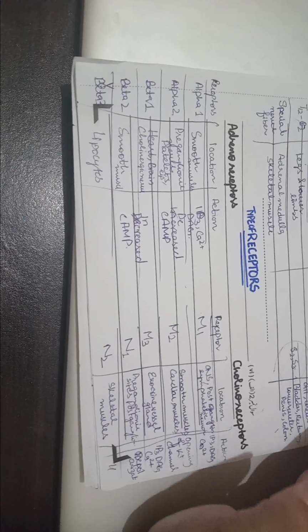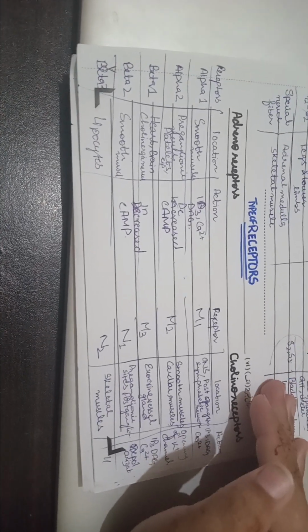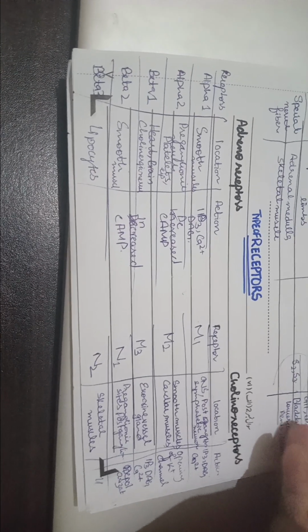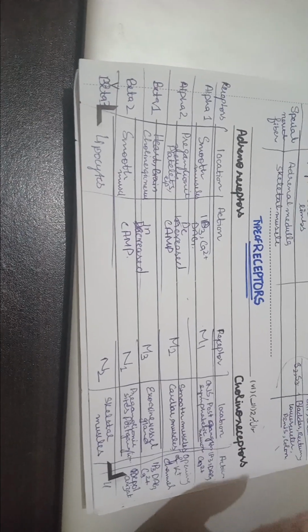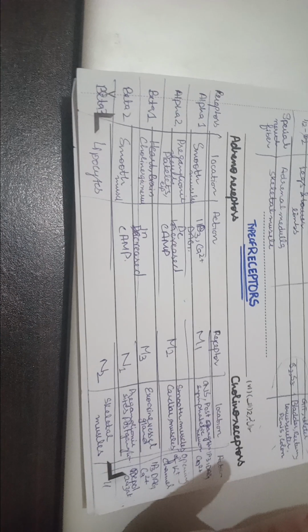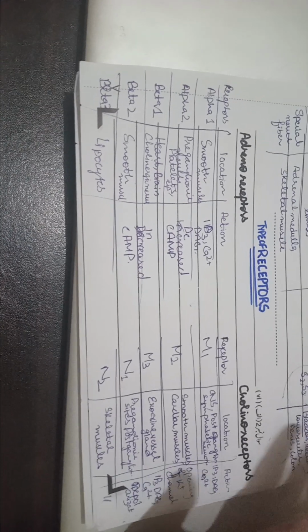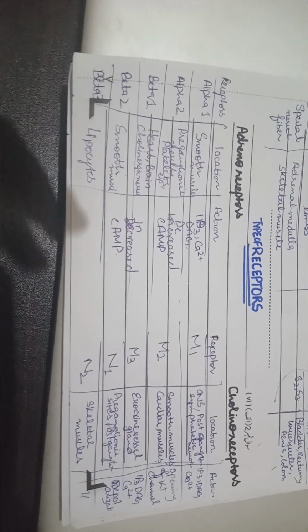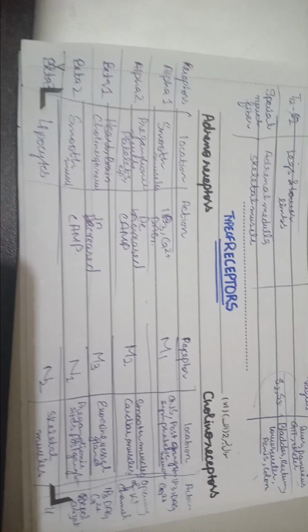These receptors are basically controlled by the postganglionic release of the neurotransmitters. It is not depending upon the preganglionic, it is depending on postganglionic. Now we will discuss how they are released.